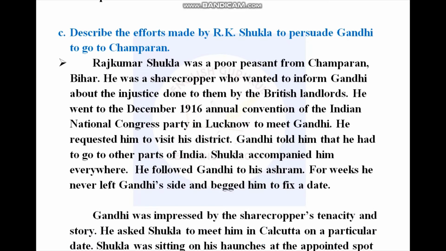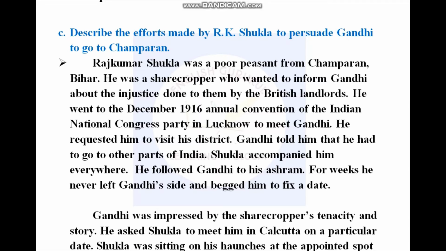Describe the efforts made by R.K. Shukla to persuade Gandhi to go to Champaran. Raj Kumar Shukla was a poor peasant from Champaran, Bihar. He was a sharecropper who wanted to inform Gandhi about the injustice done to them by the British landlords. He went to the December 1916 annual convention of the Indian National Congress Party in Lucknow to meet Gandhi. He requested him to visit his district.